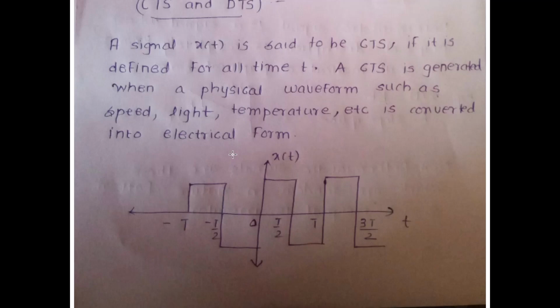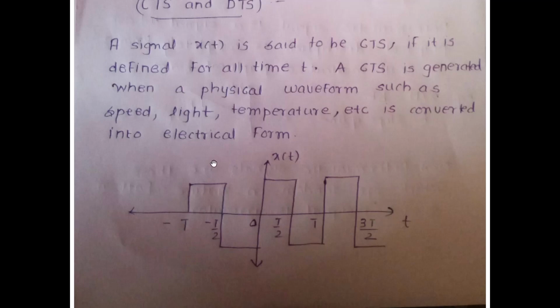So what you should understand is, in case of your CTS signal, it's going to be defined over all intervals of time. There is not going to be a single interval of time till the end of the signal where the signal is not defined. So it may be at 0, it may be at t by 4, it may be at t by 2, it may be at 3t by 2, it may be at any instant of time, I am definitely going to have a signal whose value is going to be there.